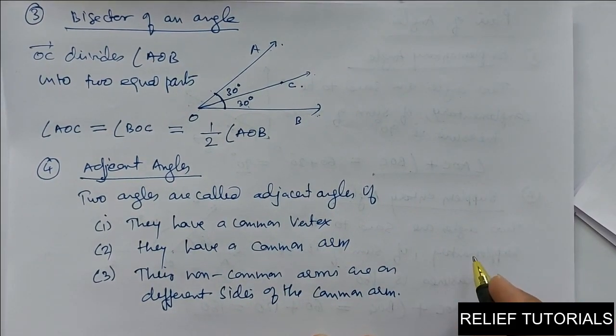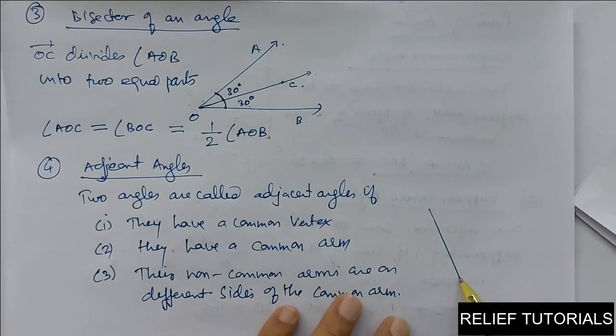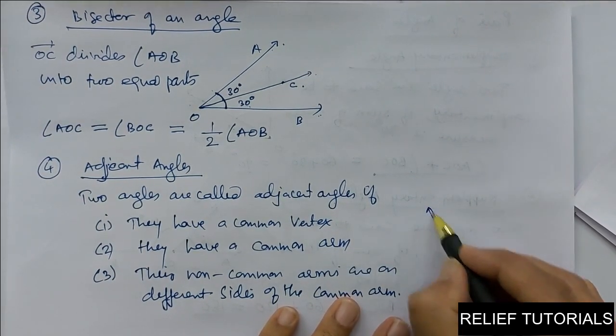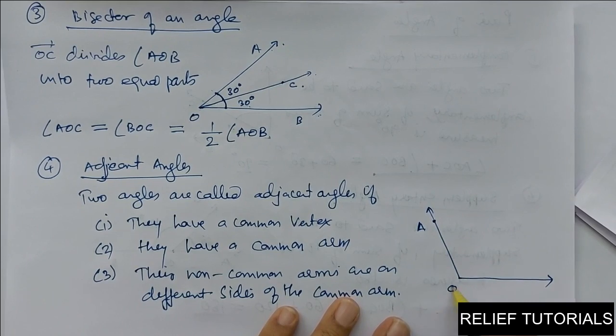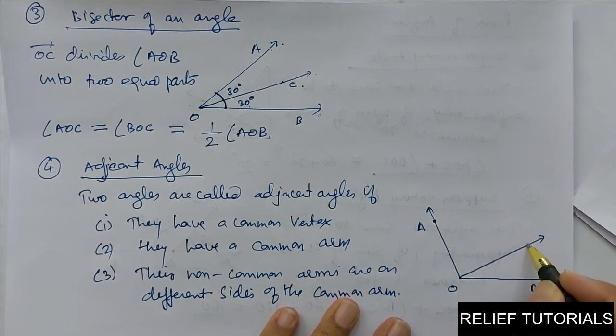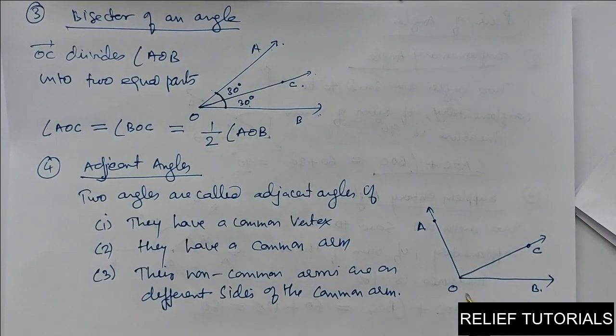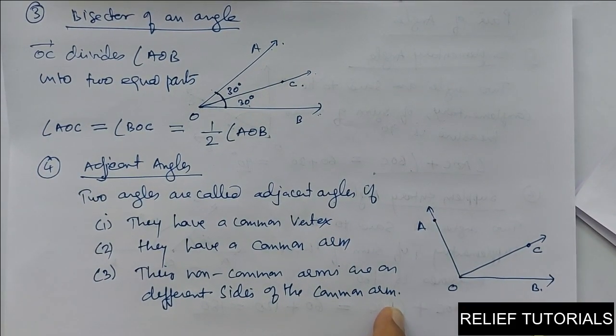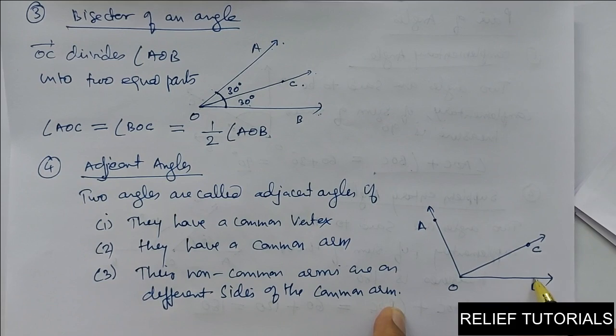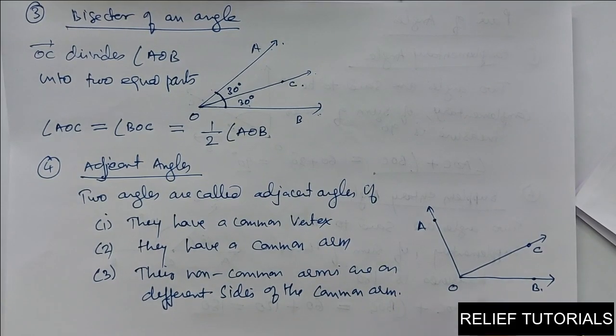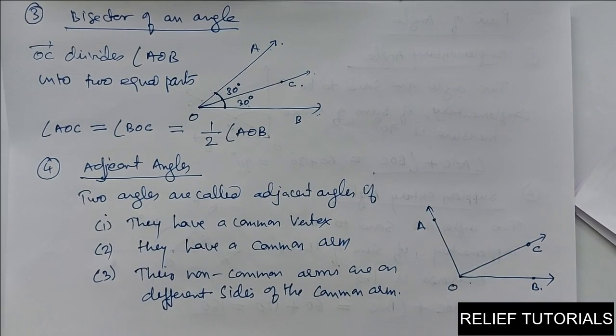See, if I draw this angle AOB and I will draw one more here, C. See here, OC does not divide the angle into two equal parts. It is not necessary always. It is not the bisector. Why? Because it is not dividing angle AOB into two equal parts.